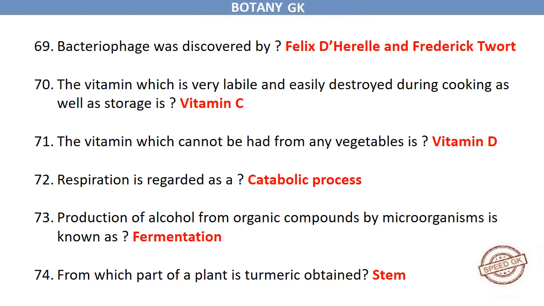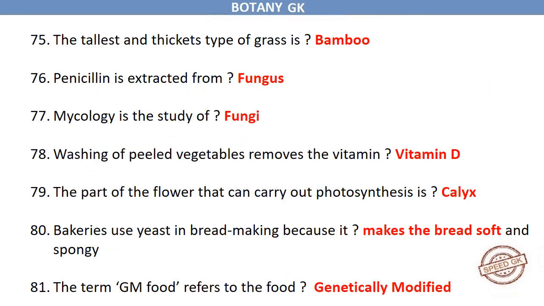From which part of a plant is turmeric obtained? Stem. The tallest and thickest type of grass is bamboo. Penicillin is extracted from fungus. Mycology is the study of fungi.